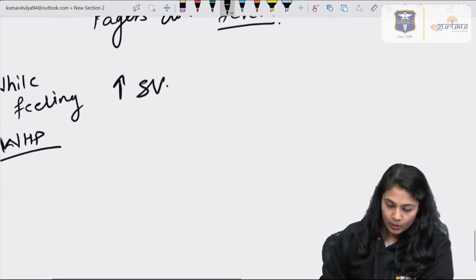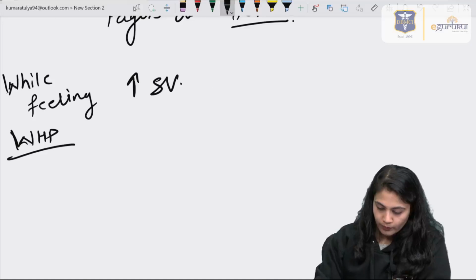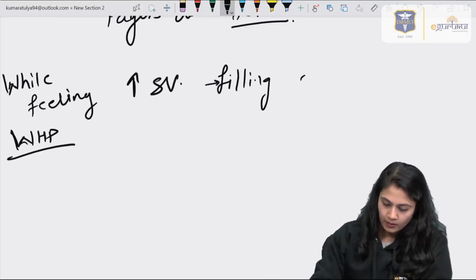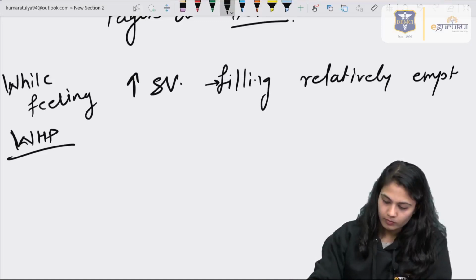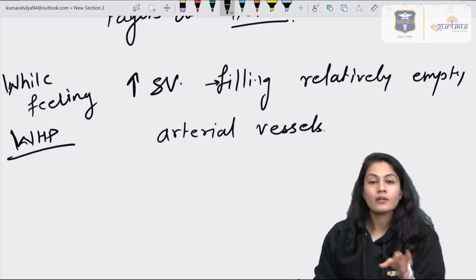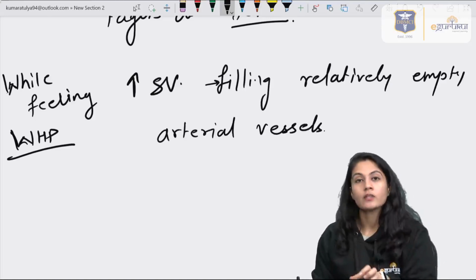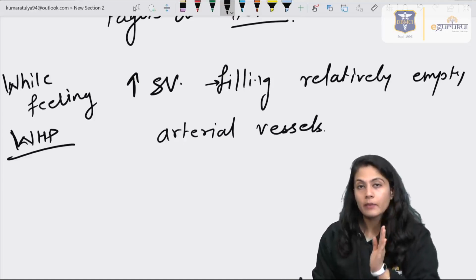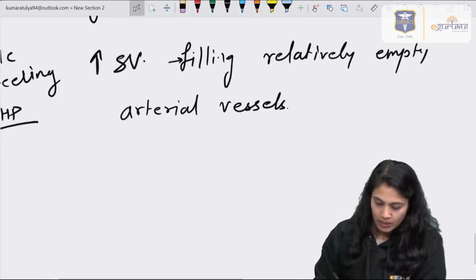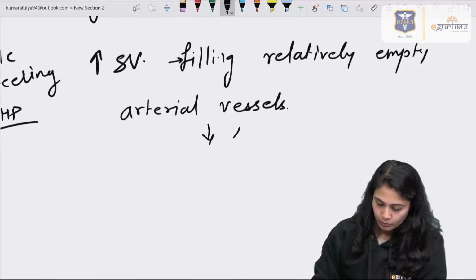This increased stroke volume is filling relatively empty arterial vessels, right? So the arterial vessels were empty and the stroke volume, which is in the hyperdynamic condition and already increased, is filling the relatively empty arterial vessels, and this will lead to a rapid upstroke.